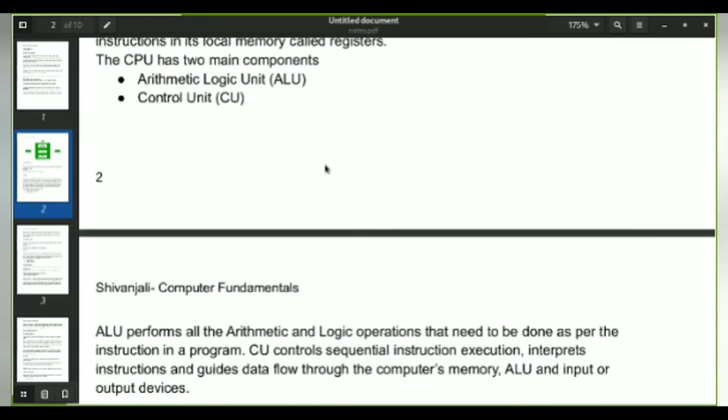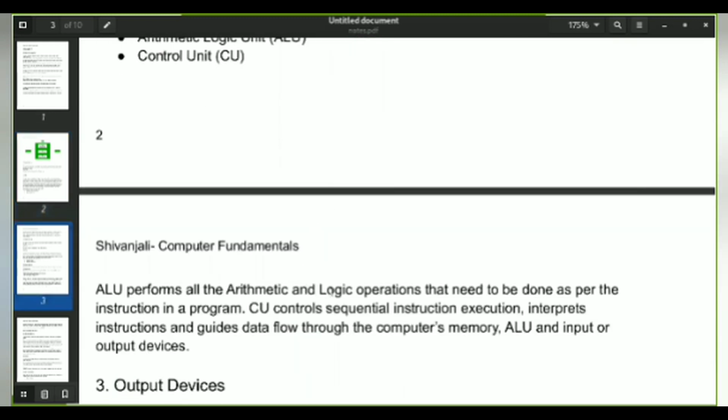By definition, the CU controls the sequential instruction execution, interprets instructions, and guides data flow through the computer's memory. As I said, the CU is used to make the data flow through the execution period, and this data flow is saved into the memory. We'll talk about memory later, but now the processing is done.